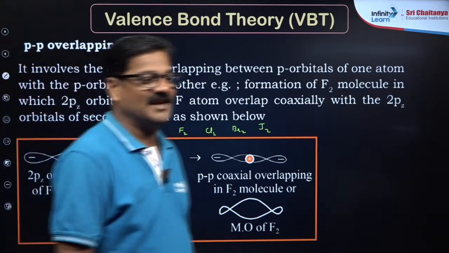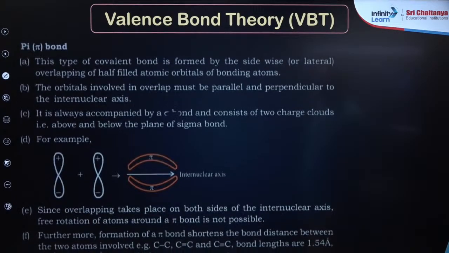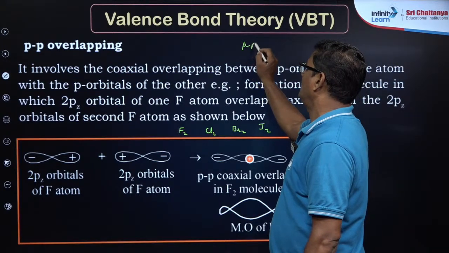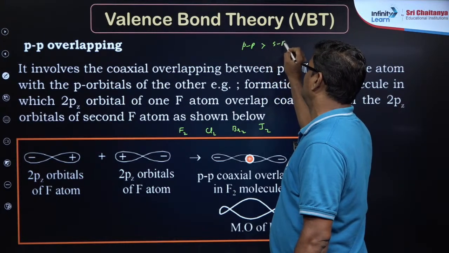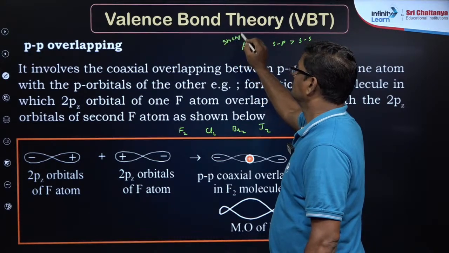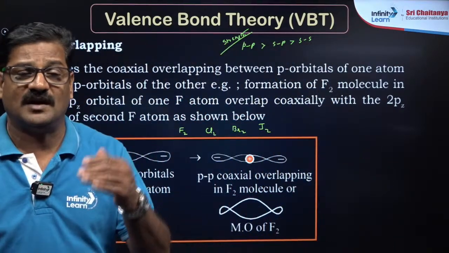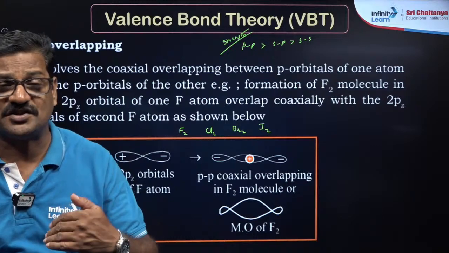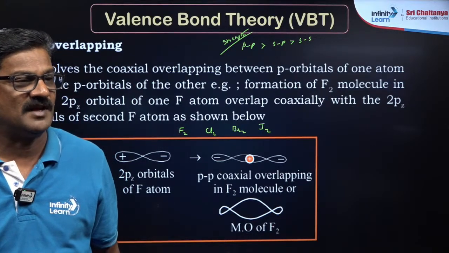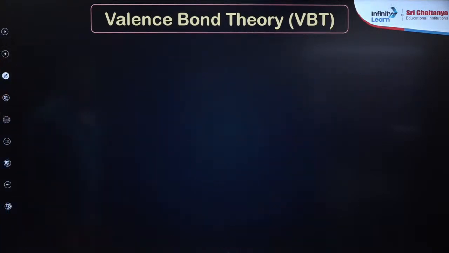So among all overlapping, pp overlapping is stronger than sp overlapping, which is stronger than ss overlapping in strength, and this is the criteria where the lowest shell forms the strongest bond. Yeah, orbital means the shape of the electron cloud. Exactly, Uday. Exactly.